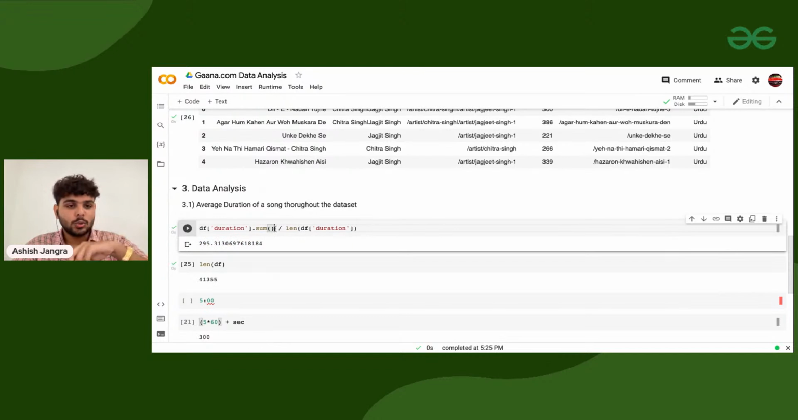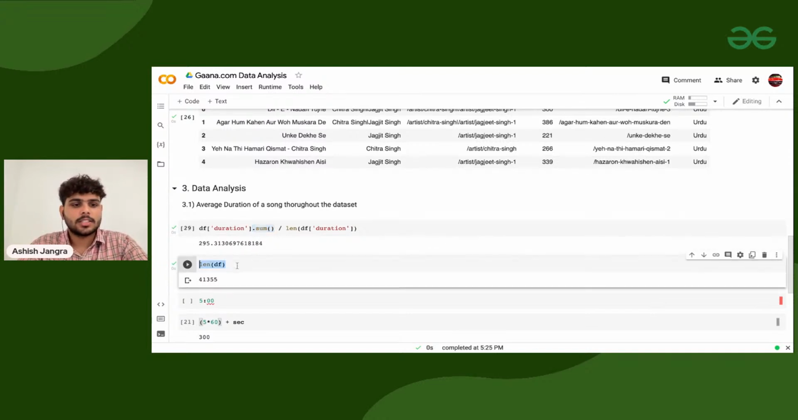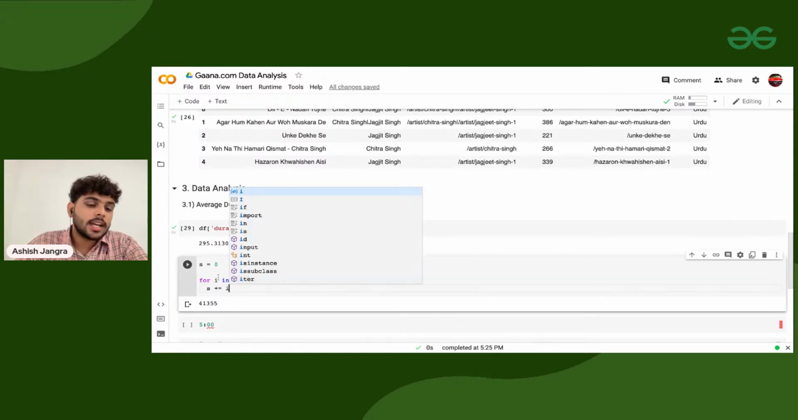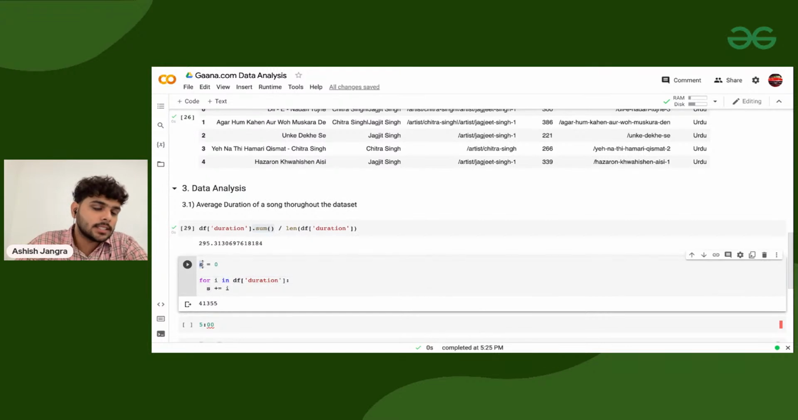You can use a for loop for the same as well. If you don't want to use any inbuilt function, then you can go for simply the same logic: for i in df of duration. Then I'm taking an s variable again, initializing it with 0, and writing s plus equals i, meaning I'm taking each duration and adding it to s.